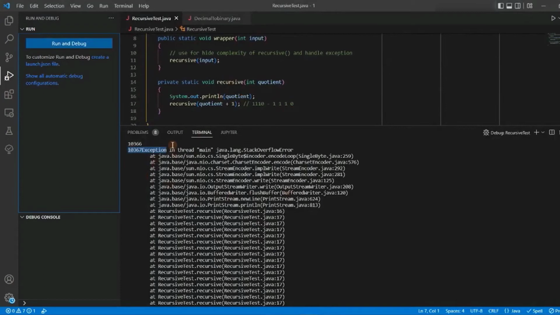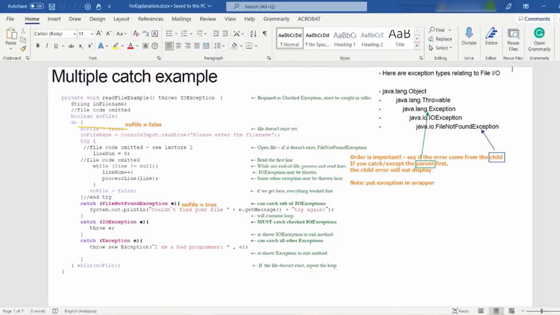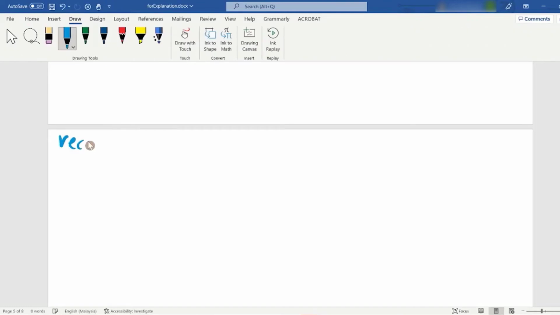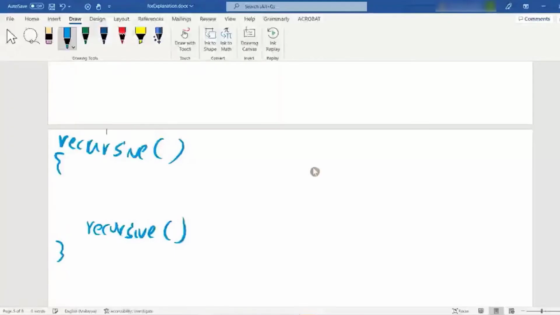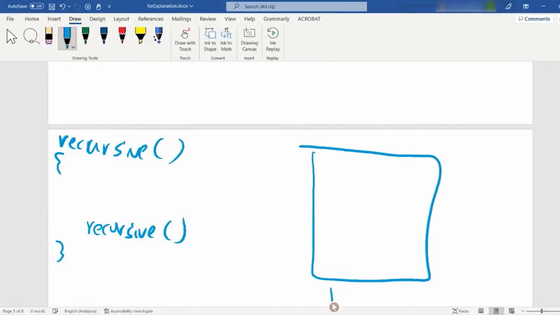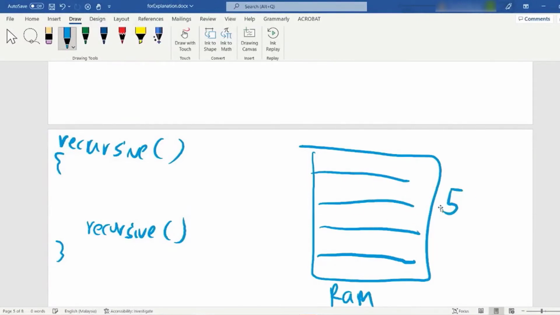To prevent stack overflow, you know already you cannot keep calling the recursive. Let me show you a simple diagram. When you call a recursive function, a simple explanation, inside this function I call the recursive itself. This is an example, this is your RAM memory. Let's say your RAM memory only has 5 positions, at a very simple level. Let's say we have 5 locations only.